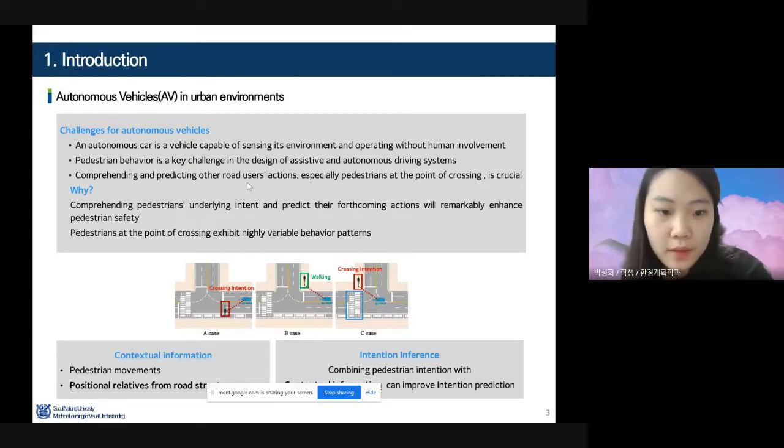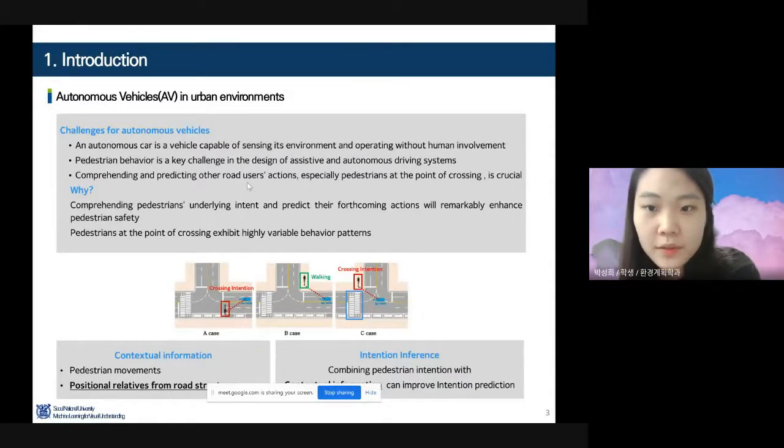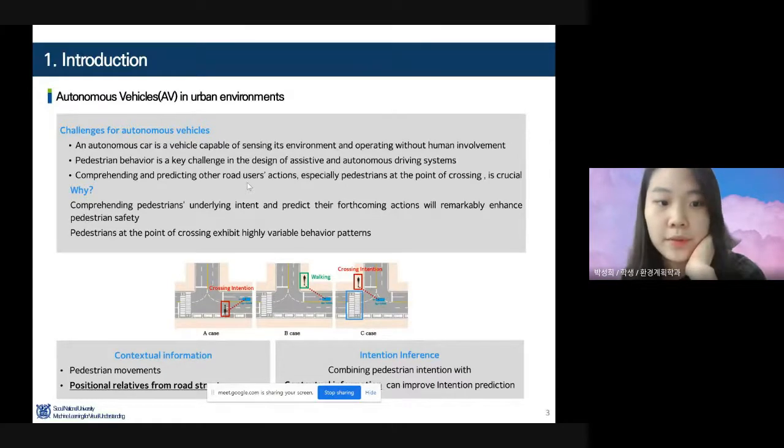In urban environments, regarding autonomous vehicles, pedestrian behavior is a key challenge in autonomous driving systems. This is because detecting pedestrians' intentions will remarkably enhance pedestrian safety. As you can see in the picture, even though the distance from vehicle to pedestrian is the same, regarding the road structure and contextual information, the pedestrian's crossing intention is highly variable.